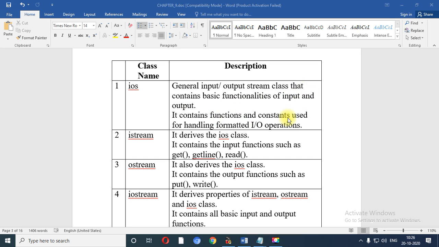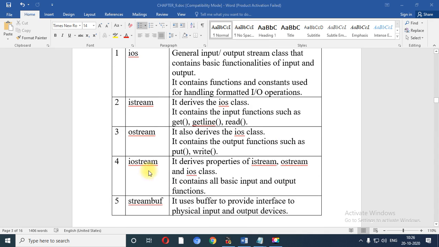It also contains the functions and constants used to handle formatted I/O operations. istream is used for the input functionality, ostream is used for the output functionality. iostream is a collection of istream, ostream and ios.